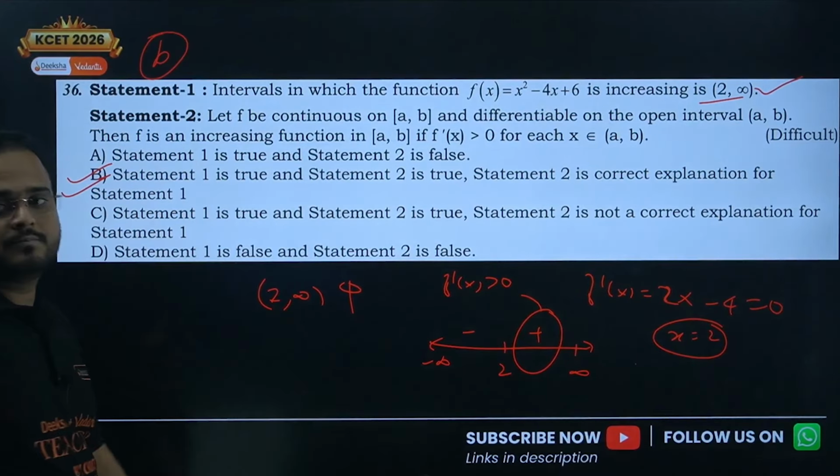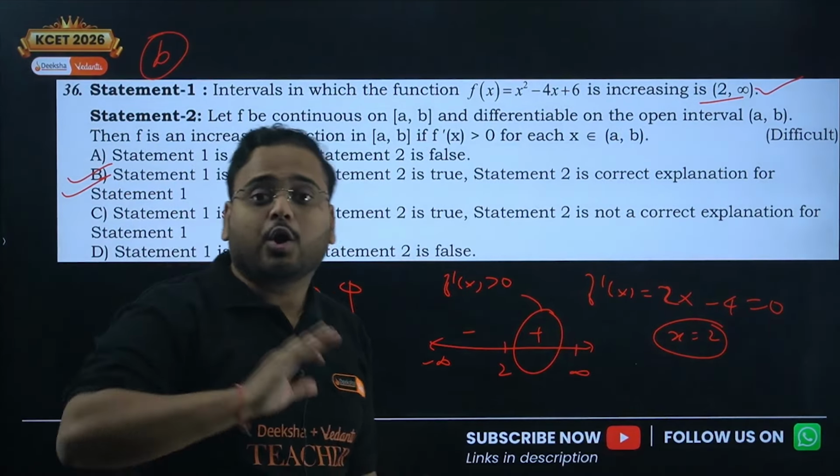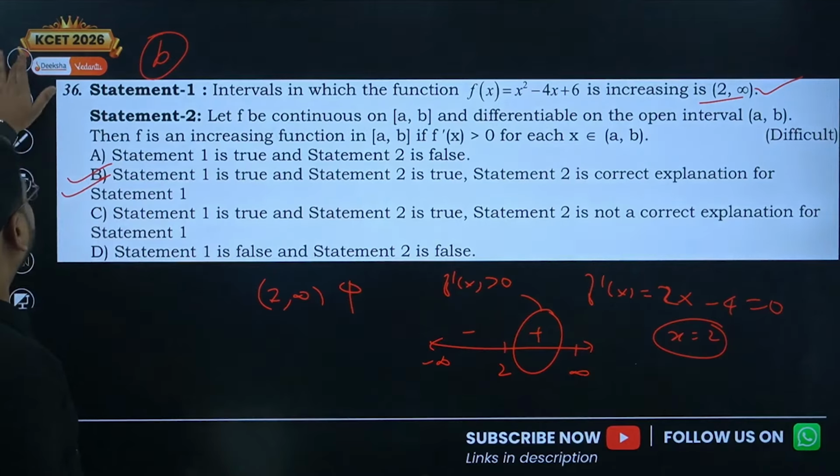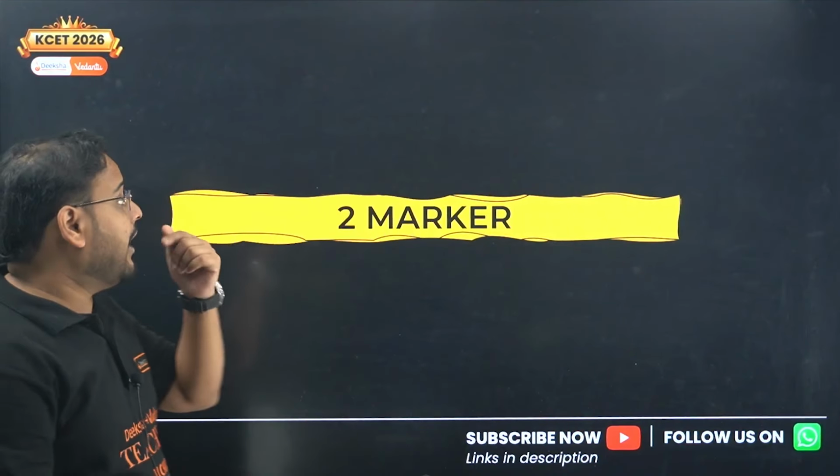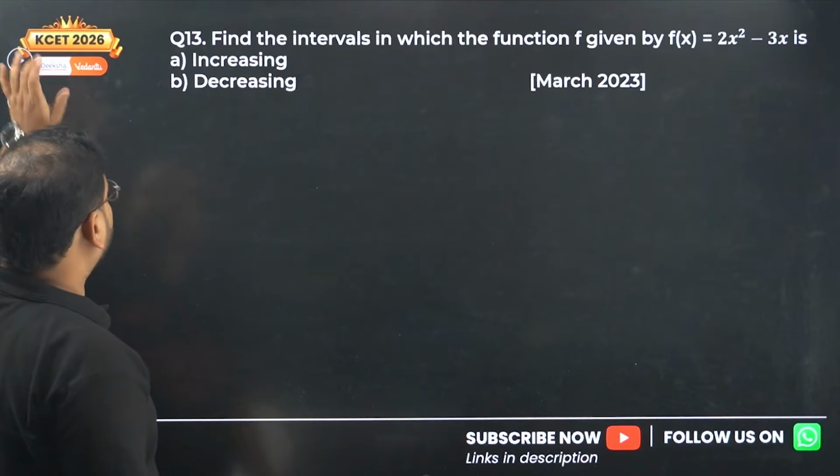Option B. Problem? Not at all, very simple question. Is this last? That was the last of your 1 marker. Now we're going to move on to our 2 marker. Let's solve this second question.